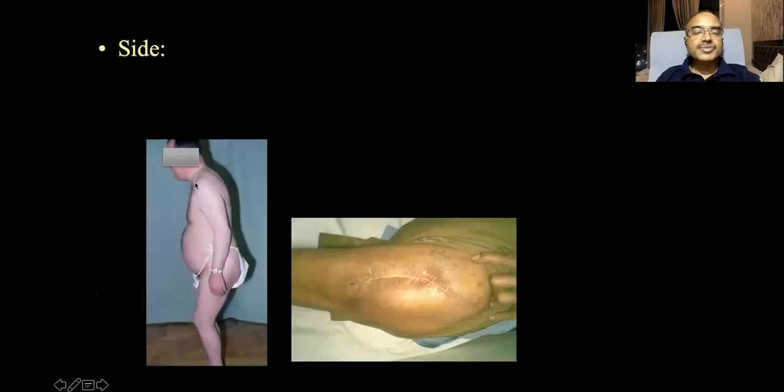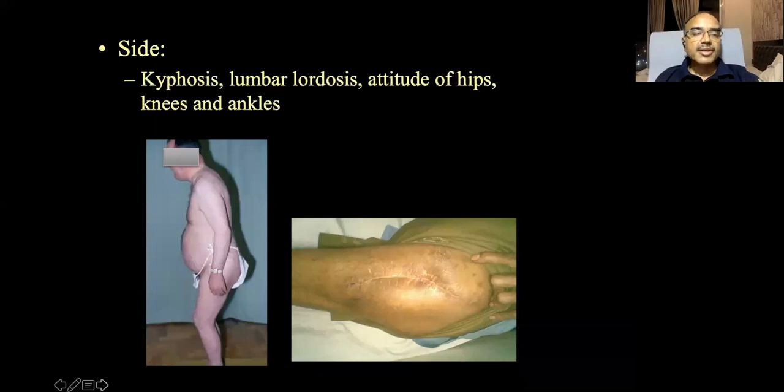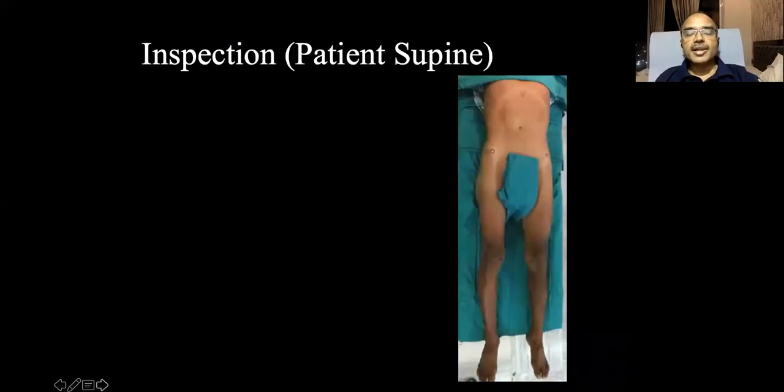From the side, you see, is there any kyphosis or exaggerated lordosis? As you can see here, there's a flexion deformity of the hip and flexion deformity of the knee. And is there any scars? You can see that there's an operative scar. You can tell there is a lateral approach to the hip, that is a healed scar there. And kyphosis, lordosis, attitude of the hip, knee, and ankle.